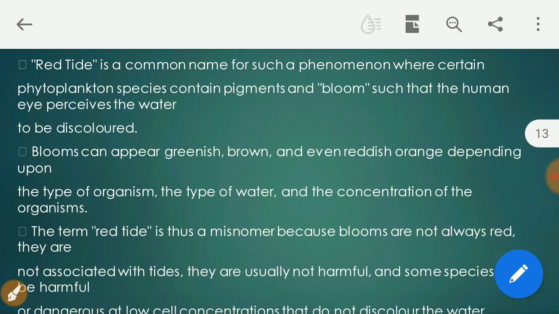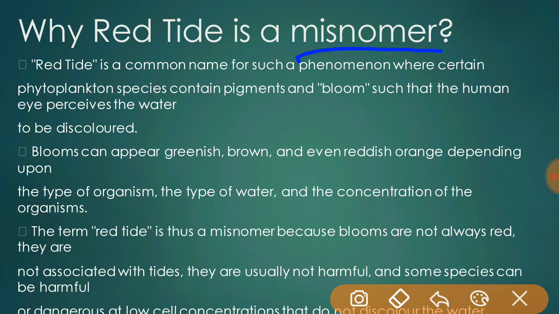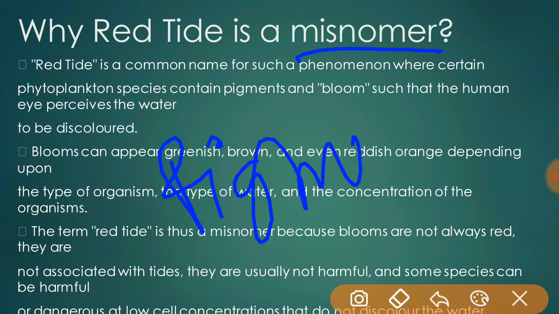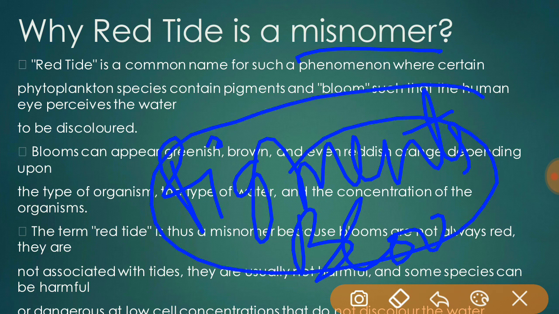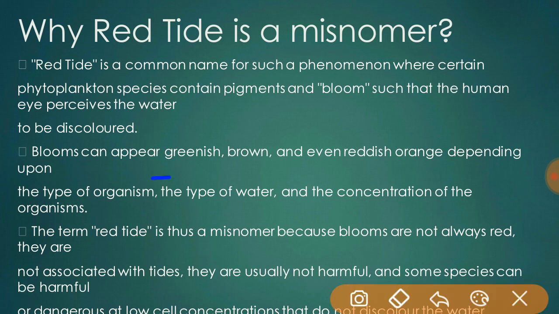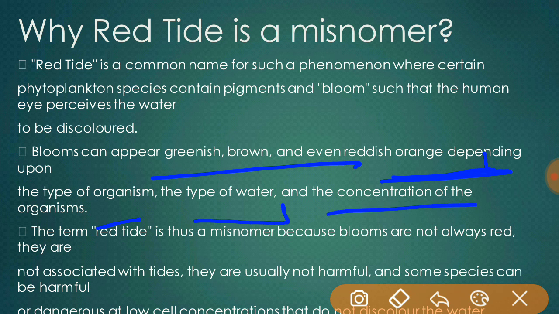There is a question: why is red tide a misnomer? Red tide is a common name for such phenomena where certain phytoplankton species contain pigments and bloom such that the human eye perceives the water to be discolored. The blooms can appear greenish, brown, even reddish orange depending upon the type of organisms, the type of water, and the concentration of organisms.